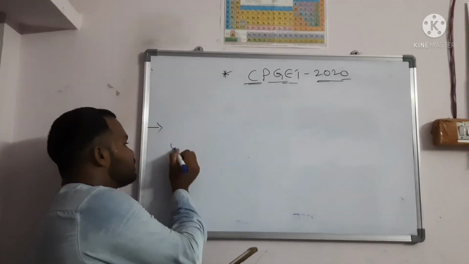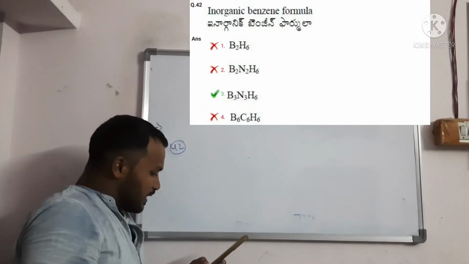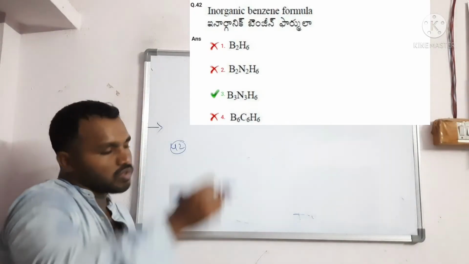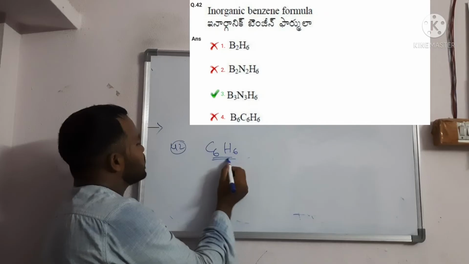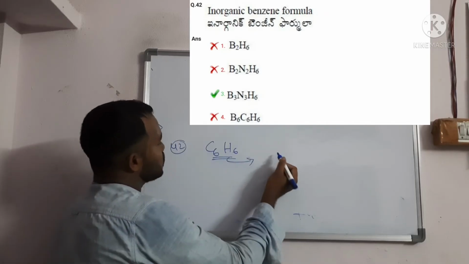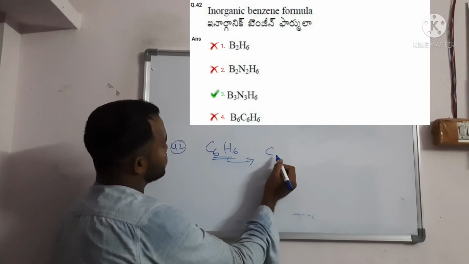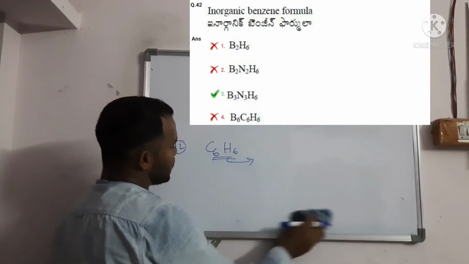Question number 42. Inorganic benzene formula. What is the benzene formula? We know that it is C6H6, right? Inorganic benzene is also called, so B3N3H6 you should write. What is that? Borazine, right?